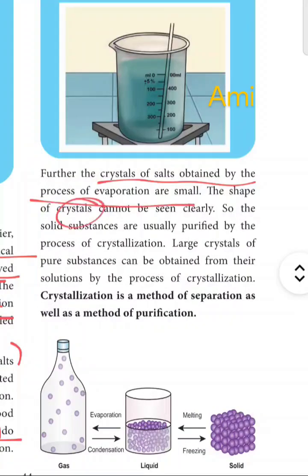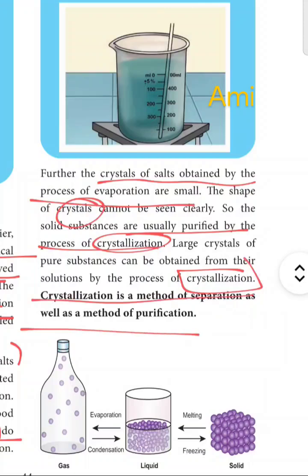So solid substances are usually purified by the process of crystallization. Large crystals of pure substance can be obtained from their solutions by the process of crystallization. Crystallization is a method of separation as well as a method of purification.